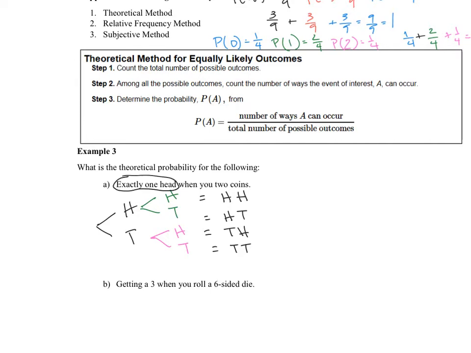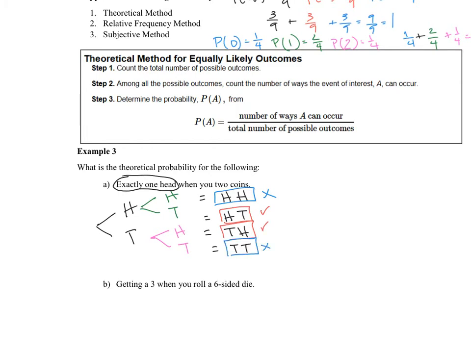I want to get exactly 1 head. Does the first outcome end up in exactly 1 head? No, it's 2 heads. What about head, tails? Yes. Tails, heads? Yes. Tails, tails?